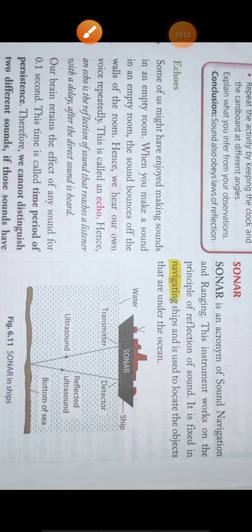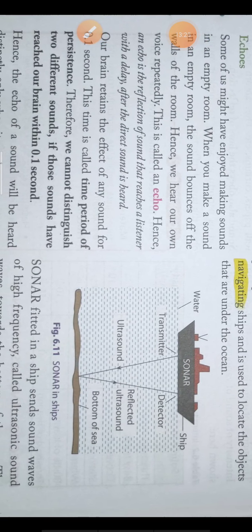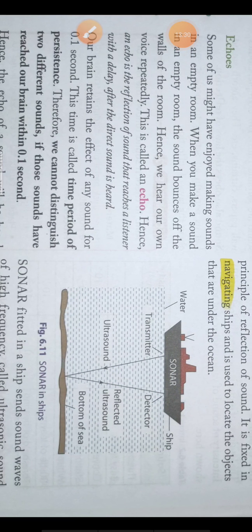Now what is an echo? Echo means if you hear your own voice repeatedly, that is called an echo. Have you observed in Discovery Channel or any other that a guy shouts from a hill, and he hears his voice repeatedly? He shouts hello, and he again hears hello, hello, hello repeatedly. So these are actually echoes. Echo means whenever you hear your voice repeatedly, that is called an echo.